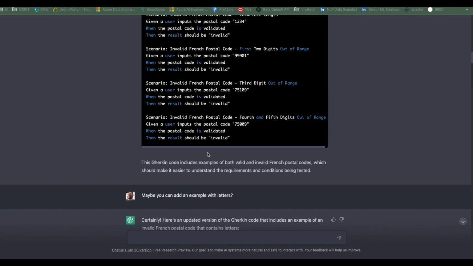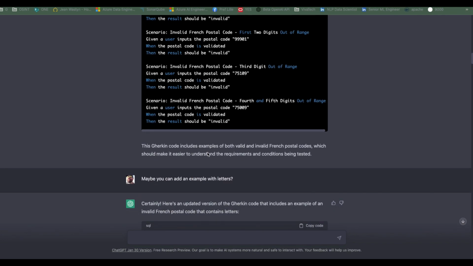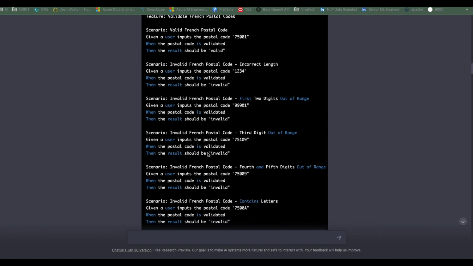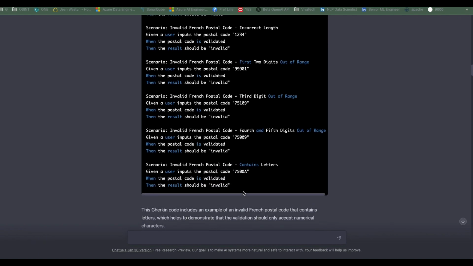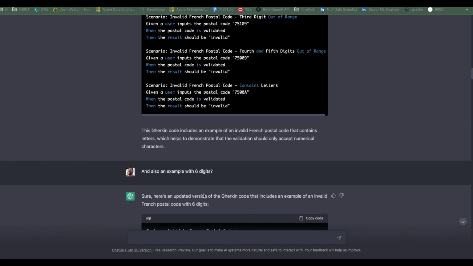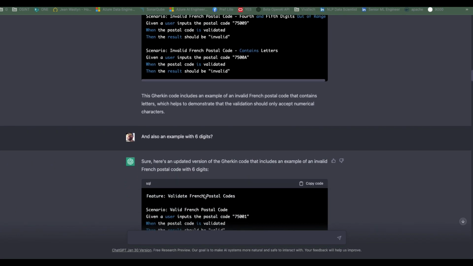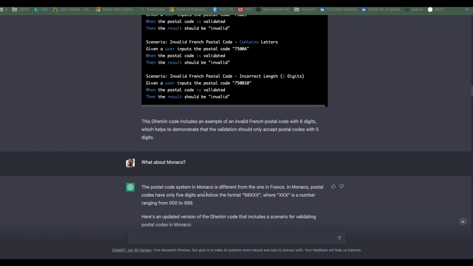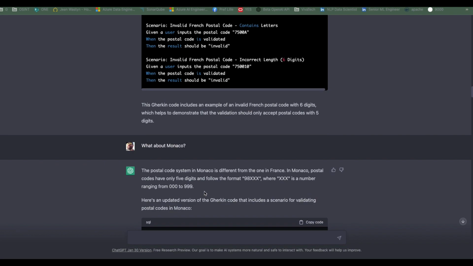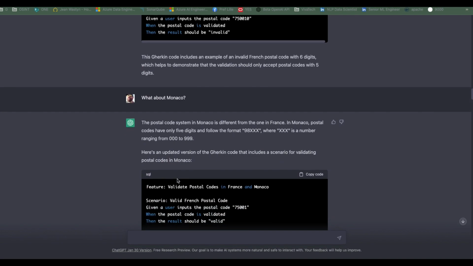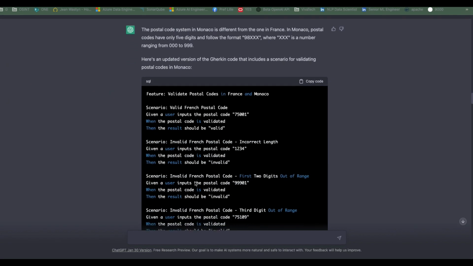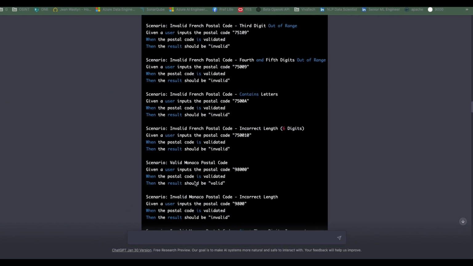But anyway, I continue and I say, well, you didn't give me an example with letters, but you told me that the rules are about digits, so let's add this rule. And it does add a rule here with 7500A. So I am happy about this. What about 6 digits? So I'm completing my scenarios using ChatGPT, and now I have a full list of scenarios. I'm quite happy. I'm trying to trick the model, saying, by the way, what about Monaco? Because some people tend to think that Monaco is France. But ChatGPT is smart and tells me, no, it's not France, and it has different rules for postal codes, and it proposes to add them to the Gherkin scenarios, and we are good.